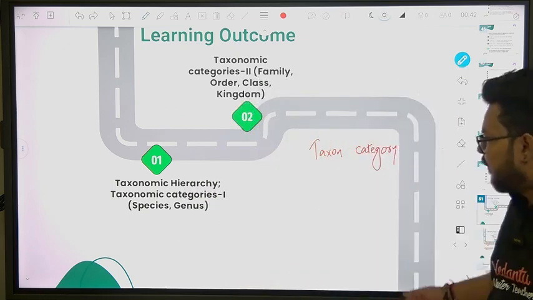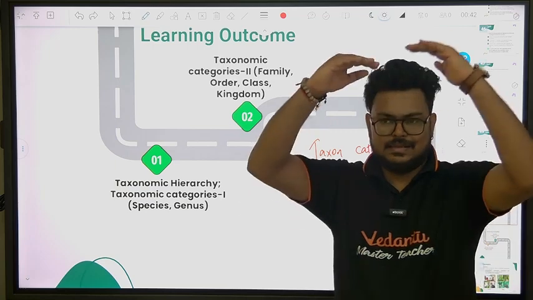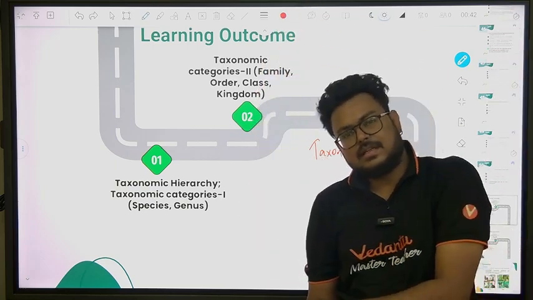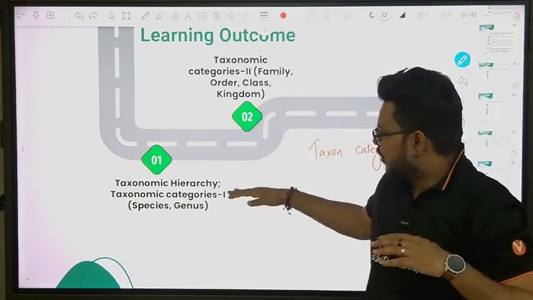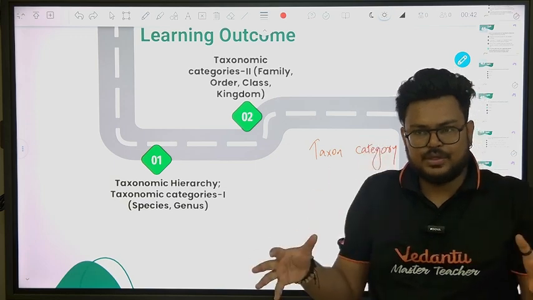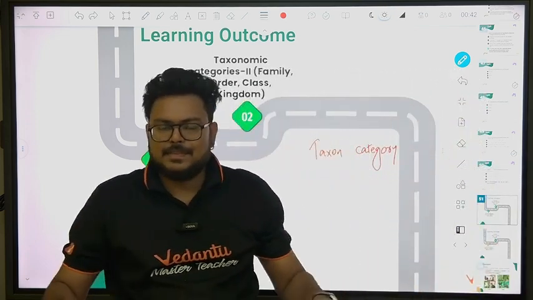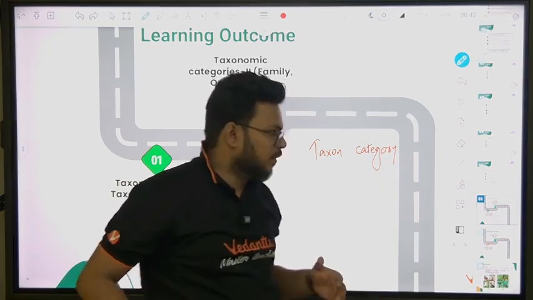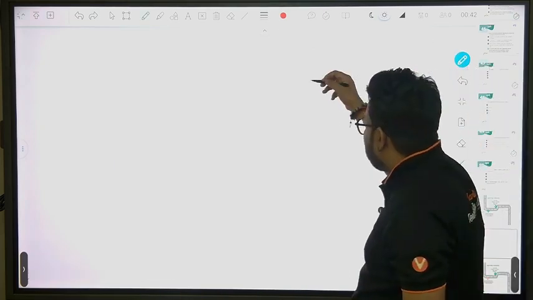First of all, guys, taxonomic hierarchy. Hierarchy means levels. Like in our family also we have generations, so the lower hierarchy is son, then father, then grandfather. So we are talking about taxonomic hierarchies. We have made different groups to place animals or plants separately, according to their characters. So if we talk about taxonomic hierarchy, what is the sequence? Obviously we start from what?